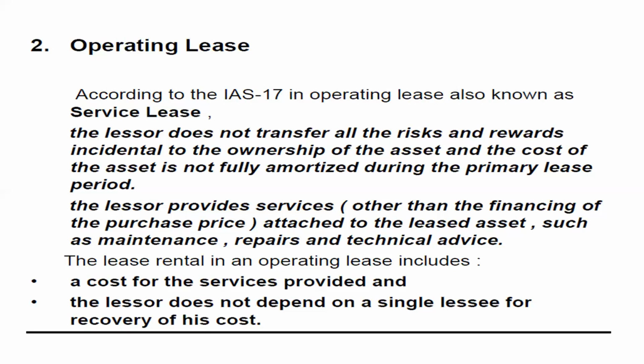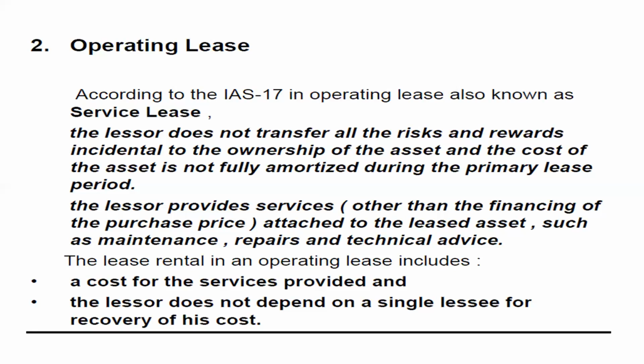For an example, the taxi owners or the car owners will give it on a rental basis to the clients, and after one particular trip, the car will be given back to the car owners, and the car owners will change the lessee with the same asset again and again with many contracts. This is what an operating lease example is.